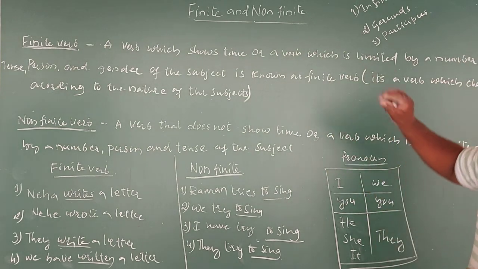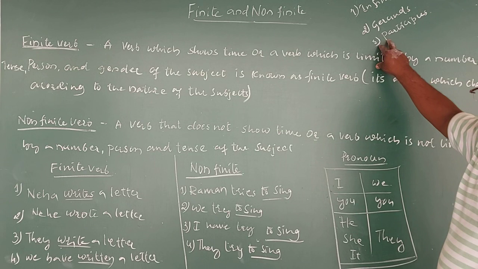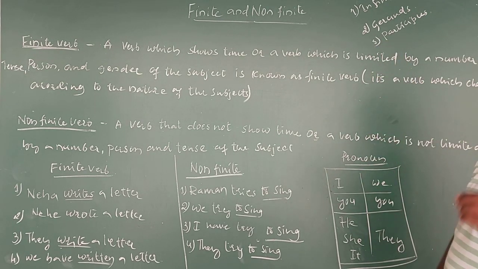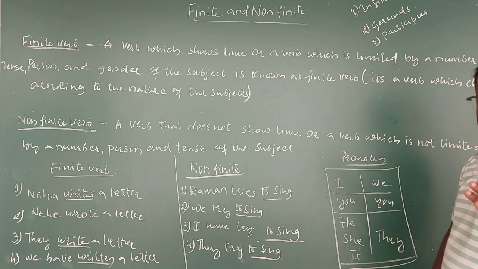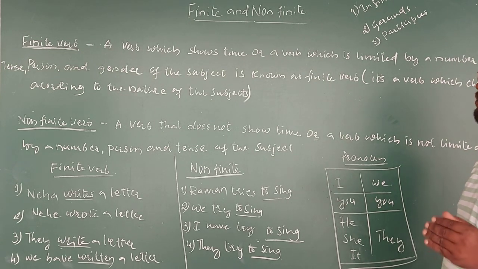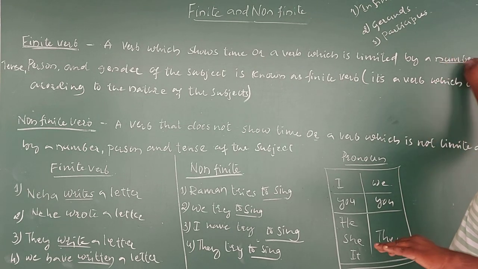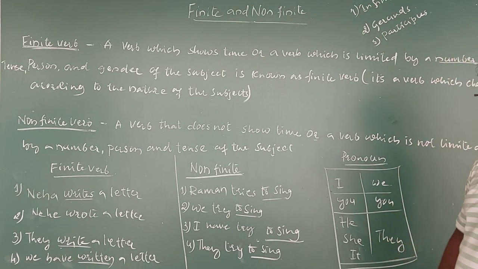Let's see the definition one more time so that we can remember it for a longer time in our life. A verb which shows time, or is limited by number, in a sense singular or plural, such as we, they, us.